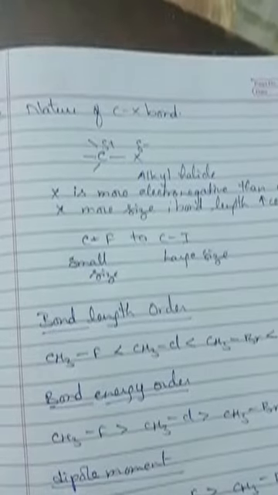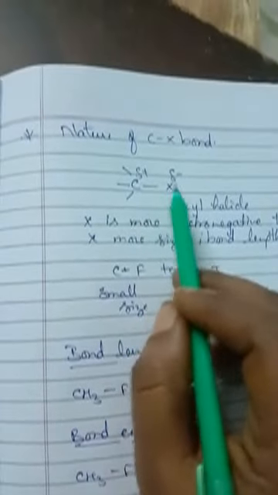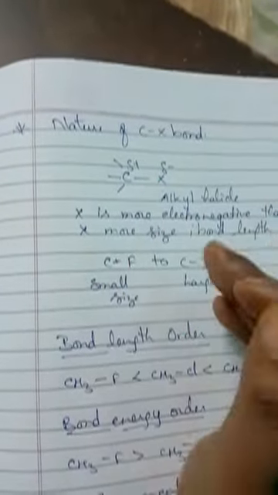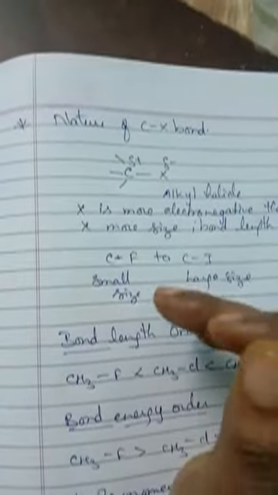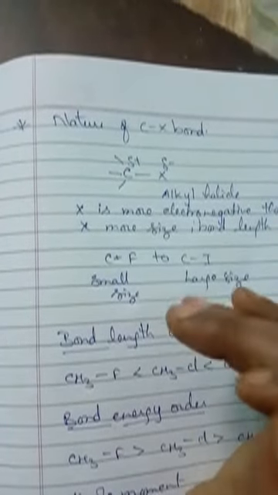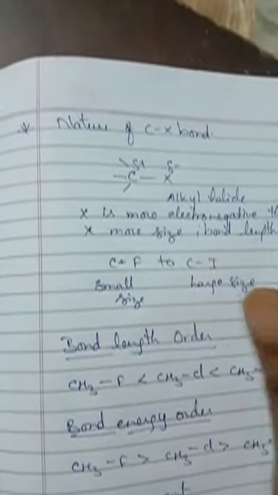Next comes the nature of the C-X bond. Since the halogen atoms are more electronegative than carbon, the C-X bond will be present like this. The carbon-halogen bond of an alkyl halide is polarized.